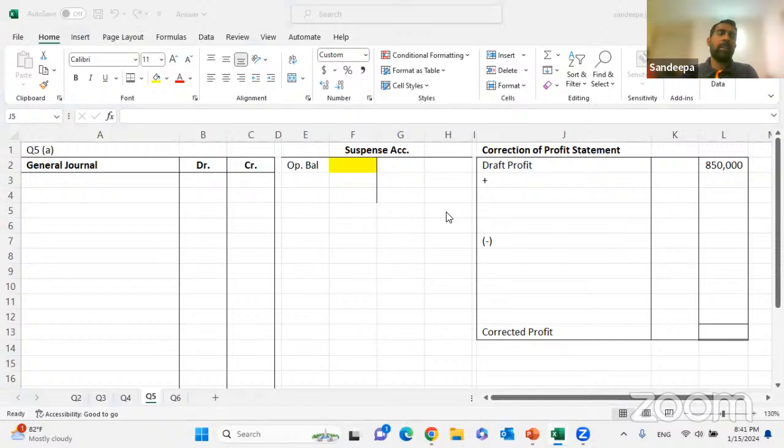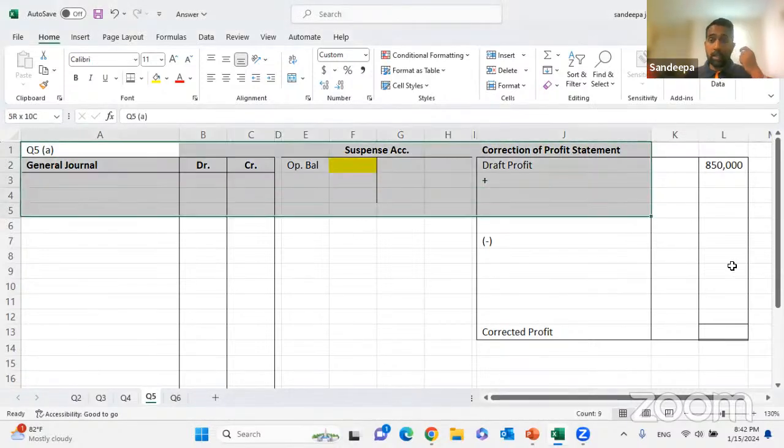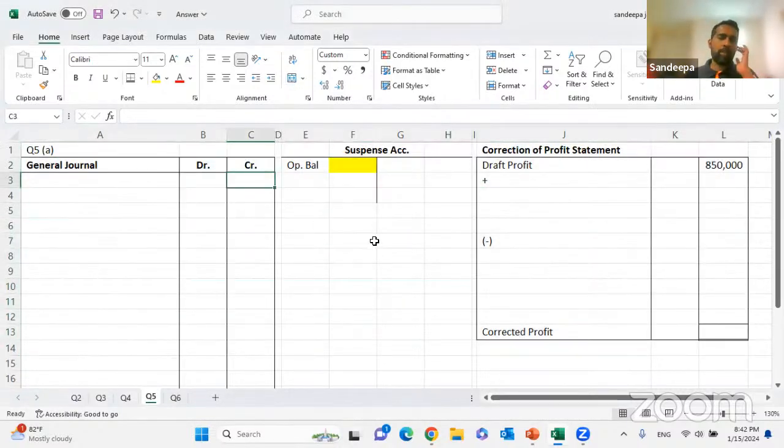Formats are ready. In the exam, don't spend unnecessary time on formats. Don't do some unnecessary things in the exam, right? Okay, so these are the formats for this question.